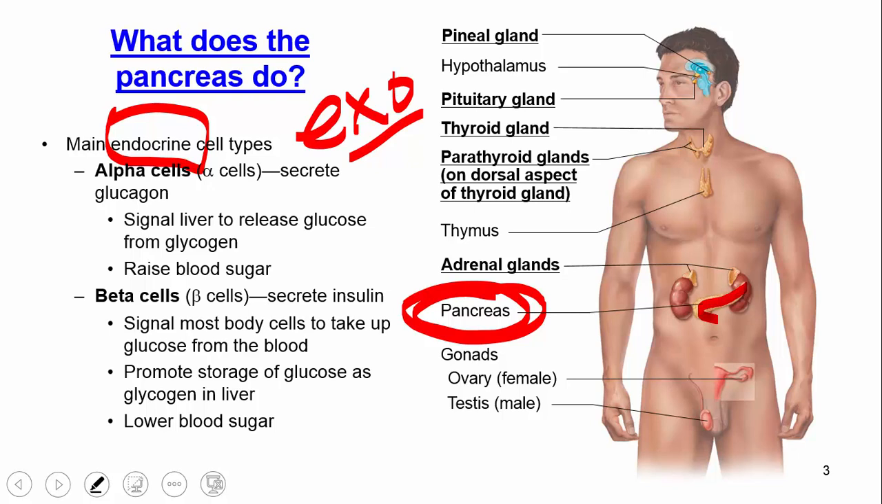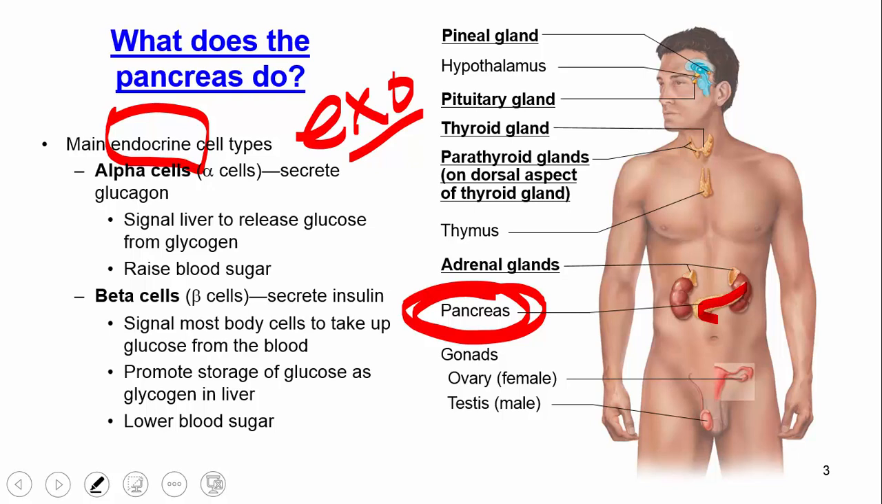So we want to make sure we realize, if you ever get it on an MCAT test or on the nursing TEAS test, they say what organ of the endocrine system has both endo and exocrine functions. Key answer is the pancreas. It's a classic example. Okay, now let's return to the endocrine function of the pancreas.